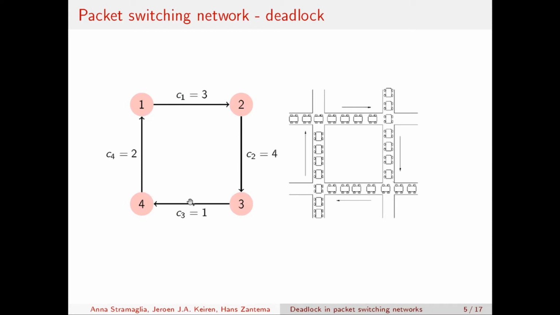So this is a cycle of blocked channels that cannot progress any further. And this can be seen also in a real-life example, here on the right, as a traffic congestion, where we have flows of cars, and all of them are blocked by the next flow of cars. And so also in this case, no cars can progress any further.